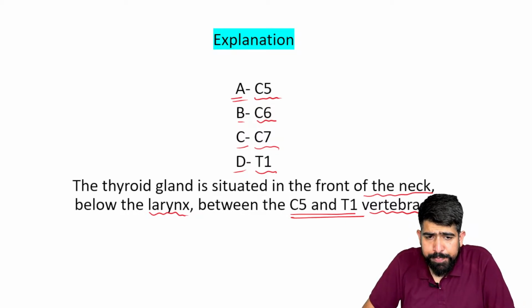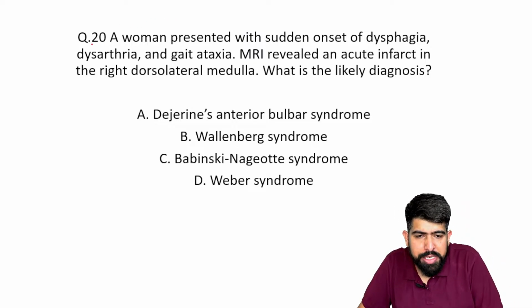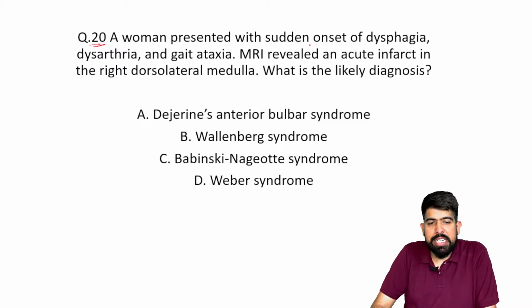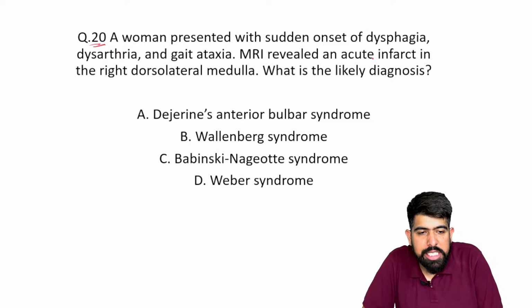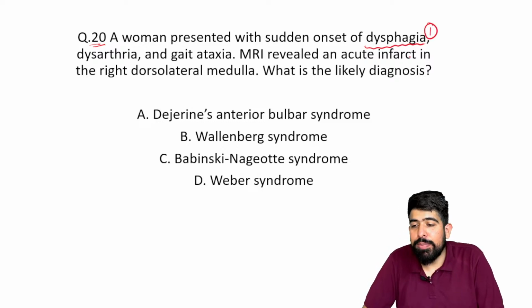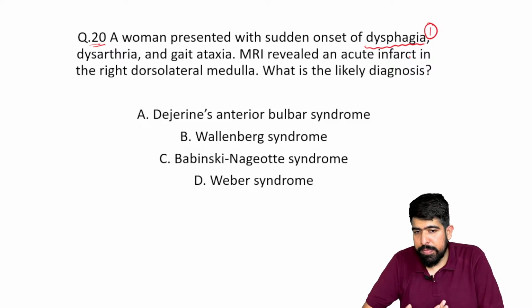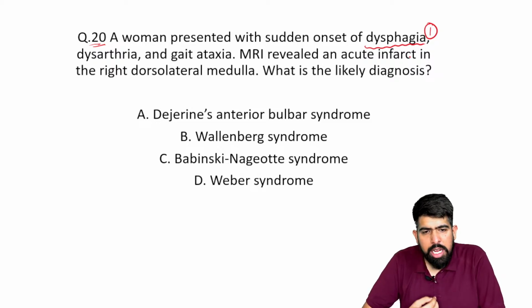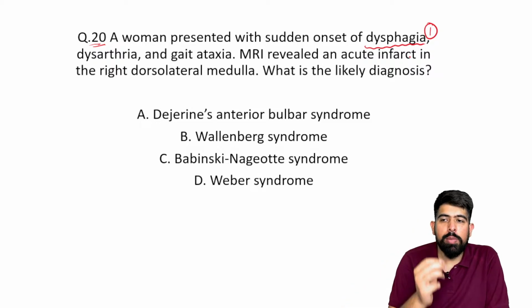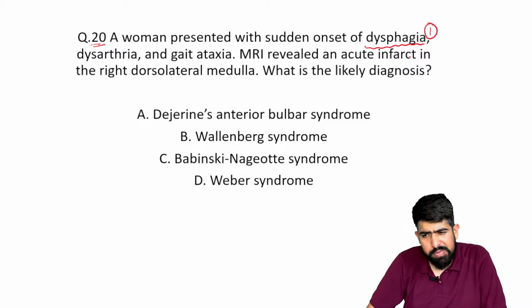Should we move forward? Okay. Moving forward to the next question, number 20. A woman presents with sudden onset of dysphagia. Please try to find the key points. If you find the key points, it will be much better for you to understand the question. Mark with me as I tell you, because I'm also giving the MCQ solving trick.